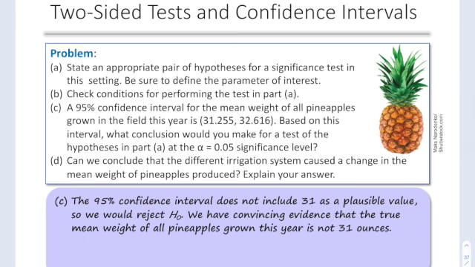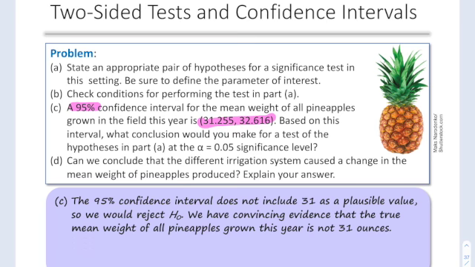So the confidence interval that was calculated was 31.255 to 32.616. And this was a 95% confidence interval. So this corresponds to a 5% significance level for a hypothesis test.